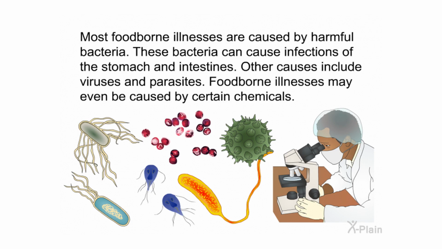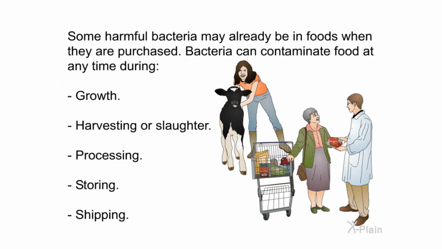Causes. Most foodborne illnesses are caused by harmful bacteria. These bacteria can cause infections of the stomach and intestines. Other causes include viruses and parasites. Foodborne illnesses may even be caused by certain chemicals. Some harmful bacteria may already be in foods when they are purchased. Bacteria can contaminate food at any time during growth, harvesting or slaughter, processing, storing, shipping.